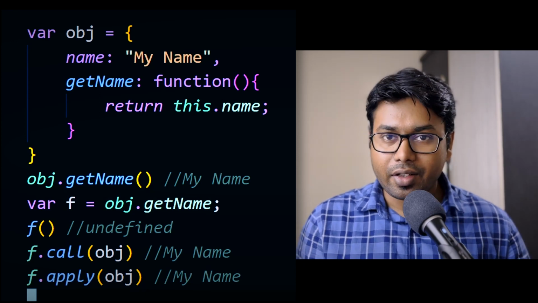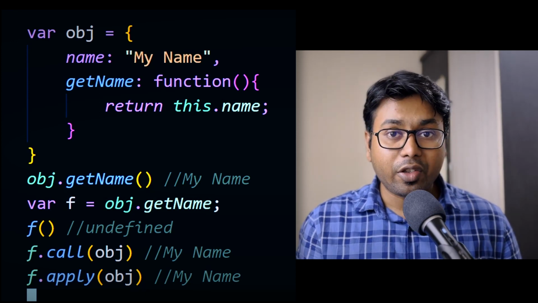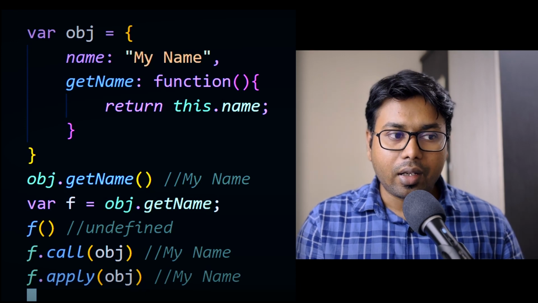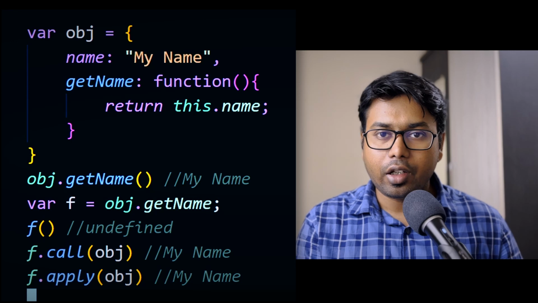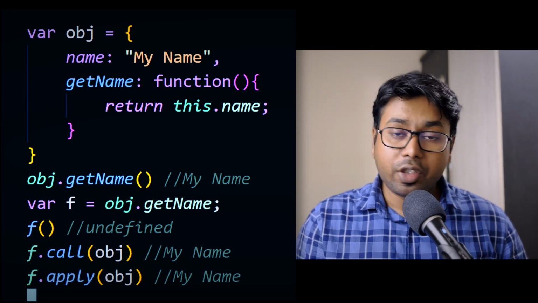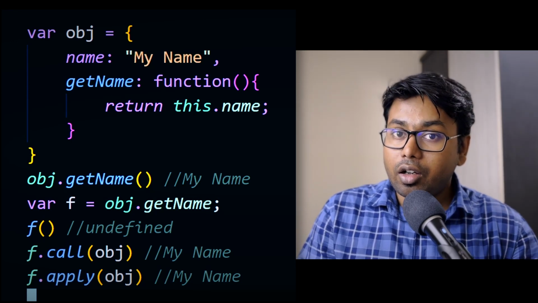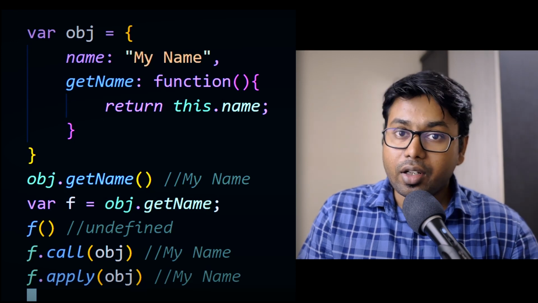So of course these three concepts are not all, but if you try to understand these three concepts and learn about them, read about them, try different things, then you will have a clear understanding of a lot of things in JavaScript. And I'm sure that in some interviews you will get a lot of questions from these three concepts.